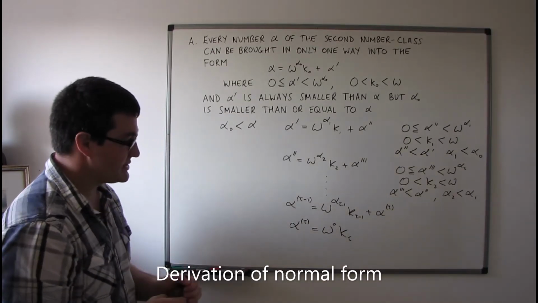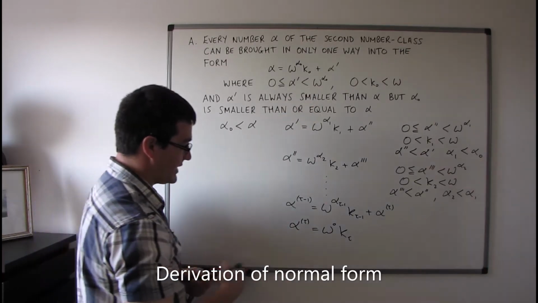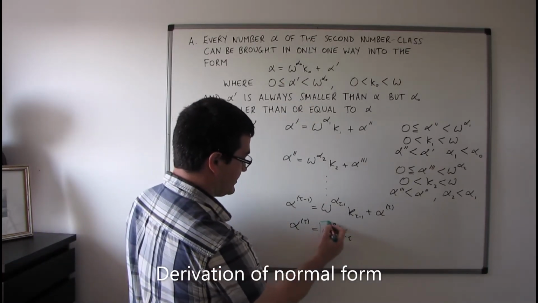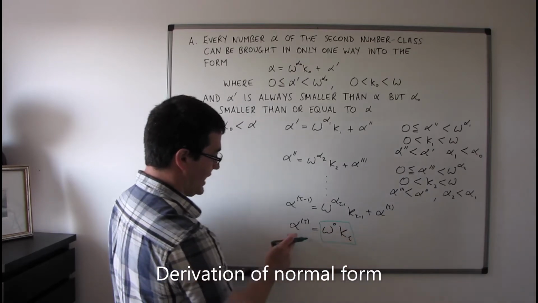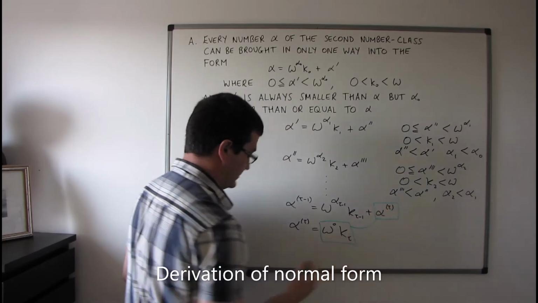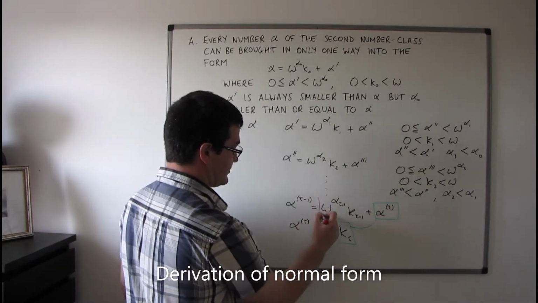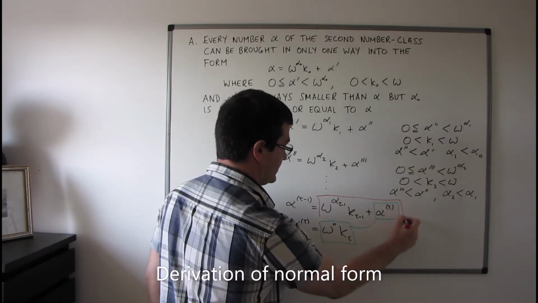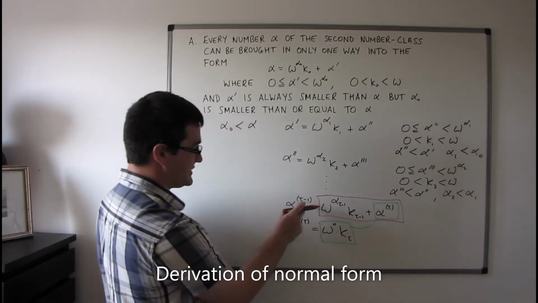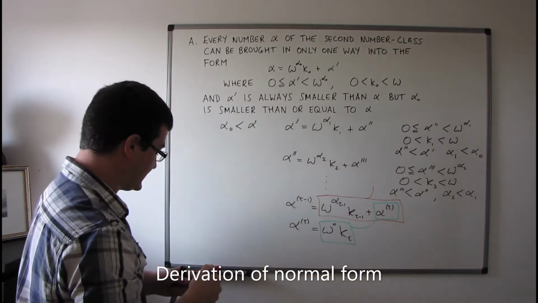Okay, and then what I can start to do is, working from the bottom up effectively, I can substitute this expression for alpha tau into here. Then I can substitute this expression for alpha tau minus 1 into the expression that would be above that.